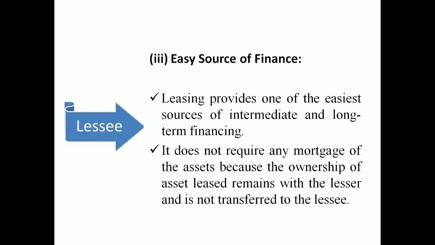That is the important thing. Even if you are taking the goods on lease, the ownership is not transferred to the lessee. So, there is no need to worry about ownership. It will always be with the lessor. So, it is an easy source of finance. That is another important advantage of leasing.